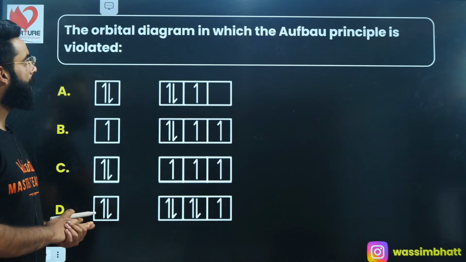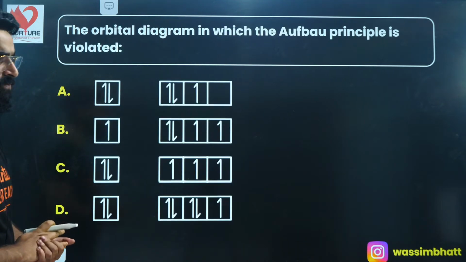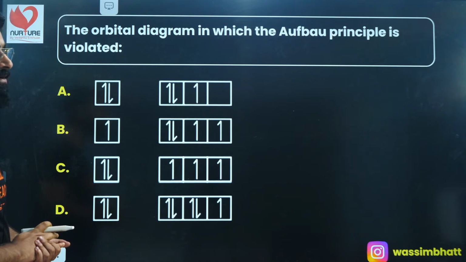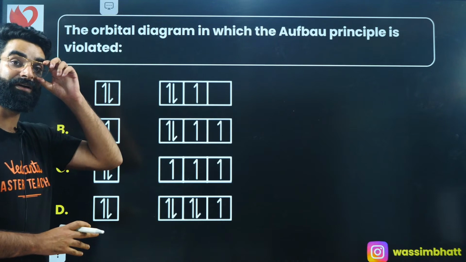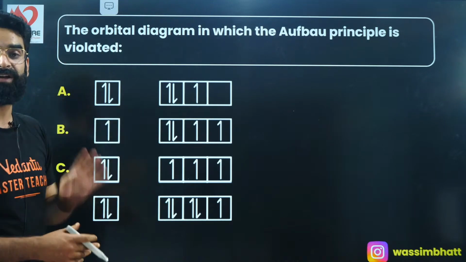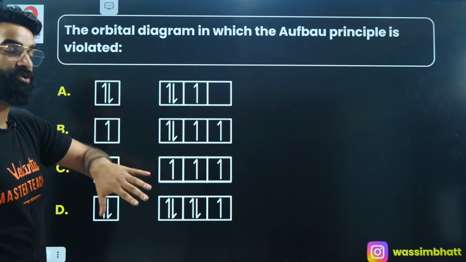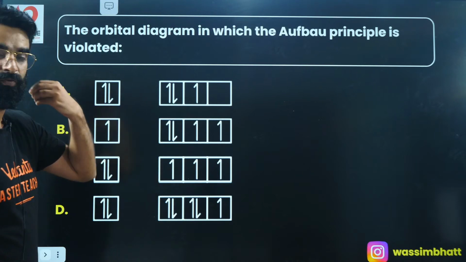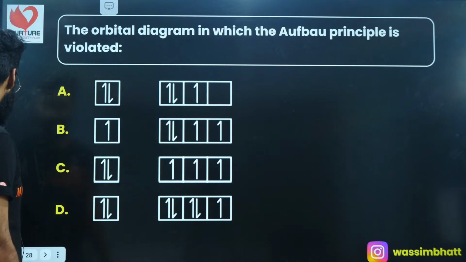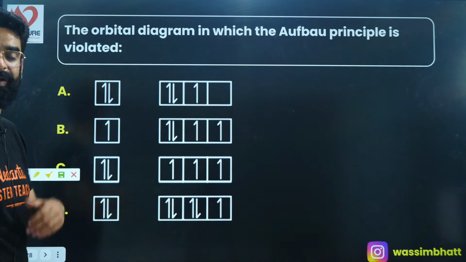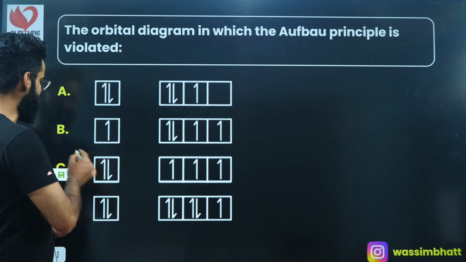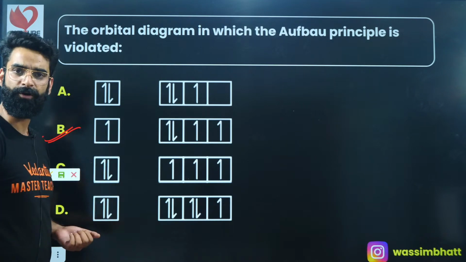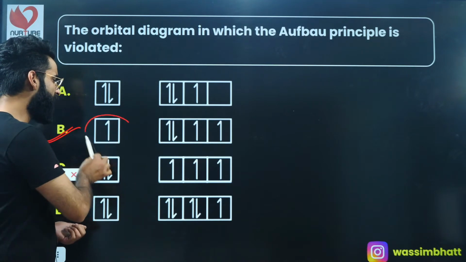Right, people? Which orbital diagram violates the Aufbau principle? As per the Aufbau principle, electrons are filled in the orbitals on the basis of their increasing energies. So the orbital with the lowest energy gets electrons first and gets paired first. For example, if you look at option B, is this orbital completely filled?